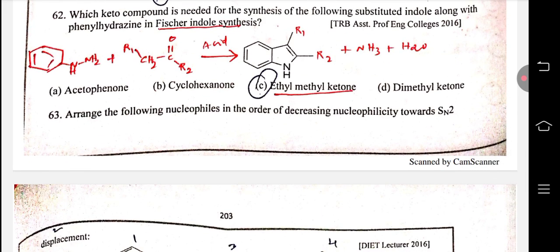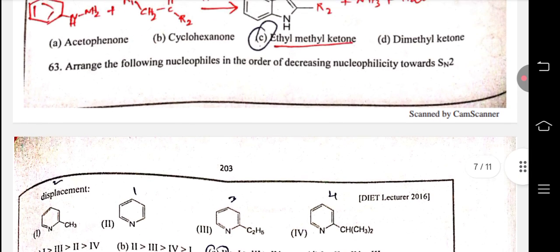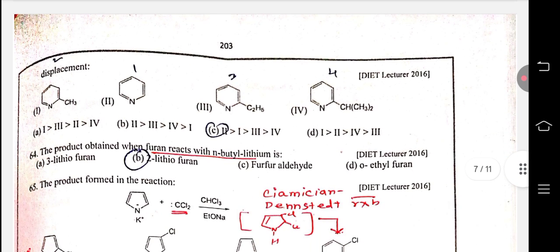63. Arrange the following nucleophiles in order of decreasing nucleophilicity towards SN2 type. C is the right answer. Pyridine is the second, then 1, 3, 4th. As the substitution increases, the nucleophilicity becomes lower.